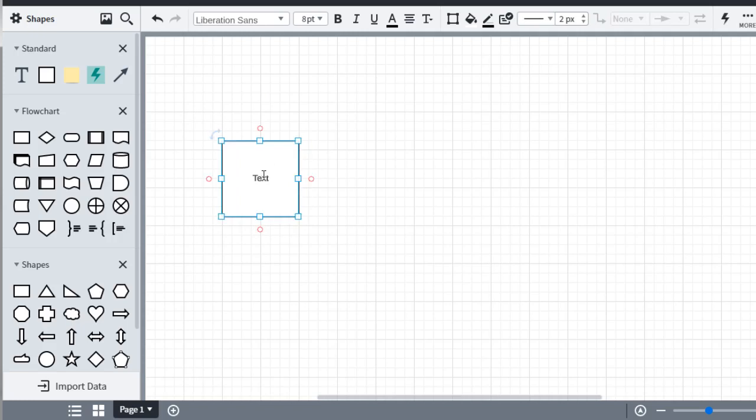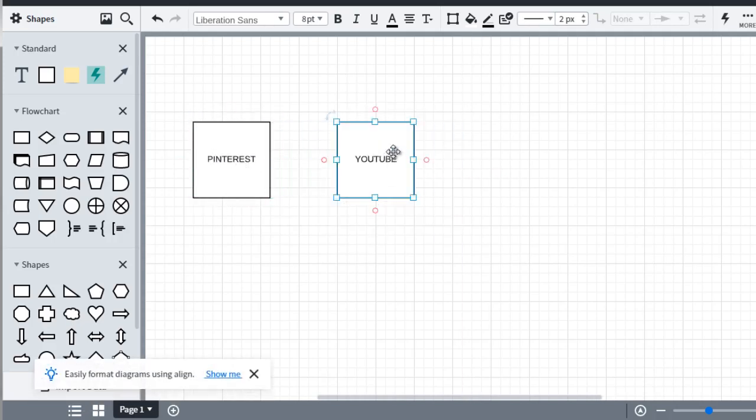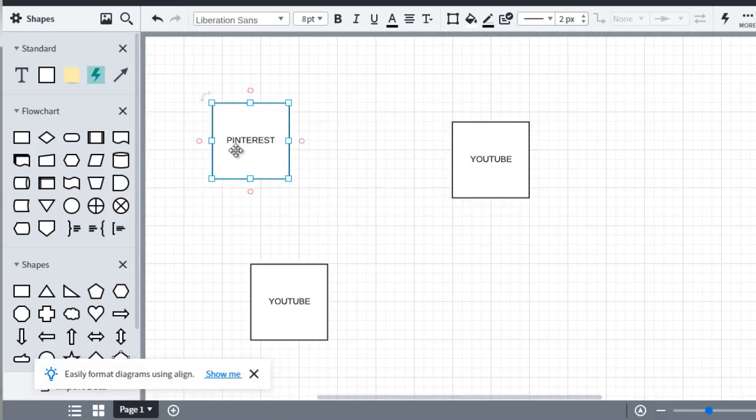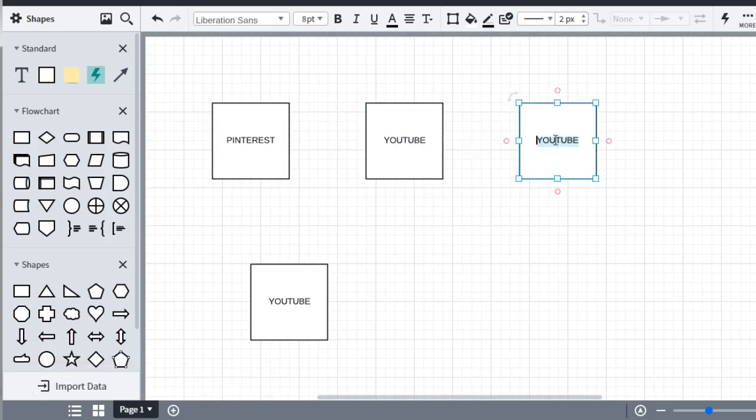So we have YouTube. So I'm going to type that up. At the moment, what I recommend that you do is just type up every single social platform that you're going to use. So we've got YouTube, we have Pinterest. Actually in our plan, we have Pinterest first, and YouTube next as the main pieces of the puzzle. So we've got Pinterest, we have YouTube, we've got Instagram, and then we have Facebook. We've got Twitter.